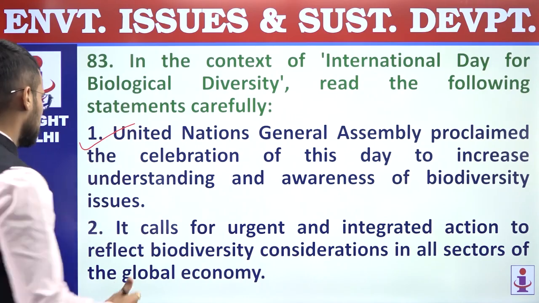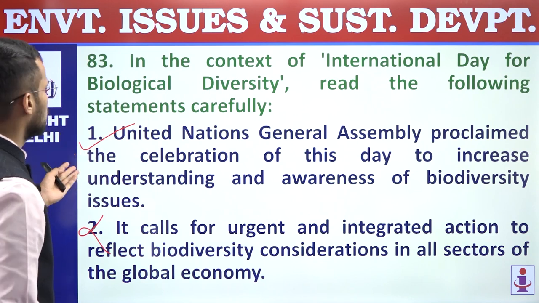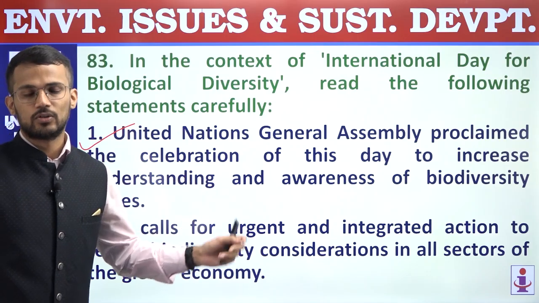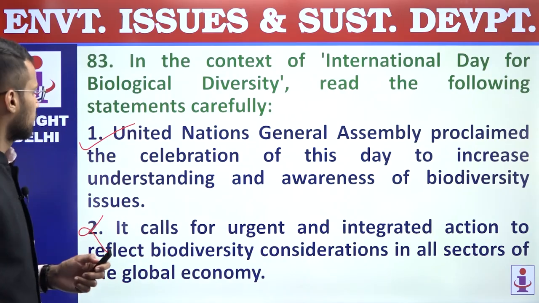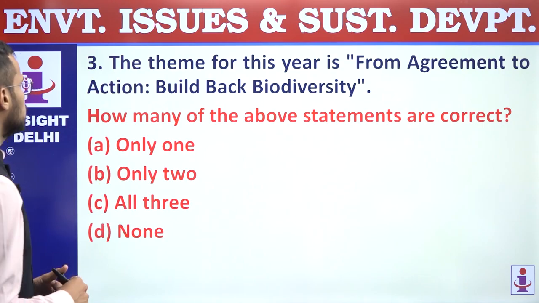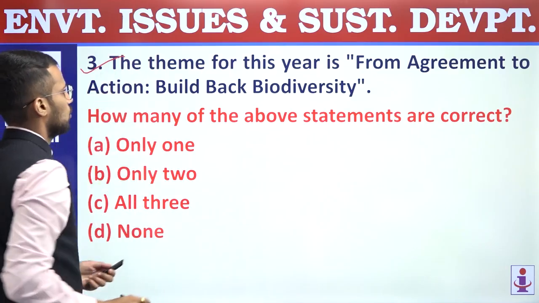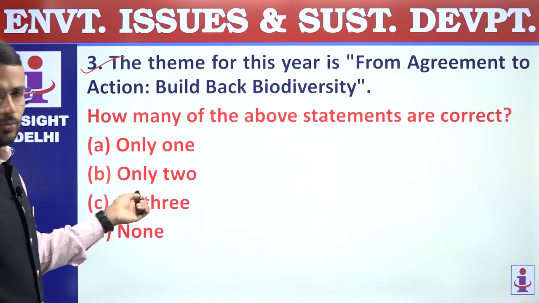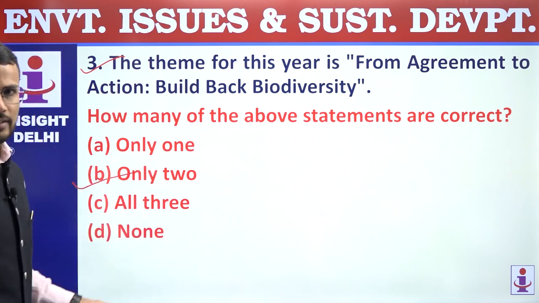Second, it calls for urgent and integrated action to reflect biodiversity considerations in all sectors of the global economy. Now, this statement is not related to the International Day for Biological Diversity celebration. It is related with the Global Biodiversity Framework, which came into being in December 2022. And that's why the second statement is incorrect. Third, the theme of this year is From Agreement to Action, Build Back Biodiversity. This statement is correct. So only the first and third statements are correct, and we are supposed to find out how many statements are correct, and only two statements are correct, and that's why the answer is B.